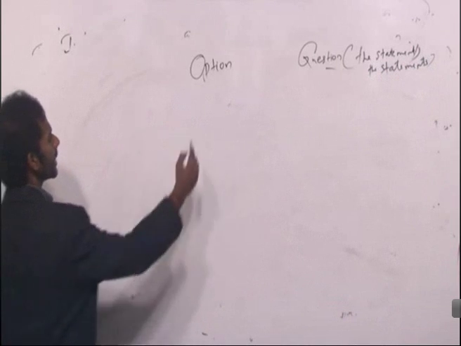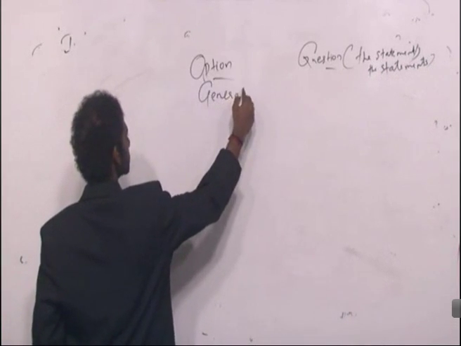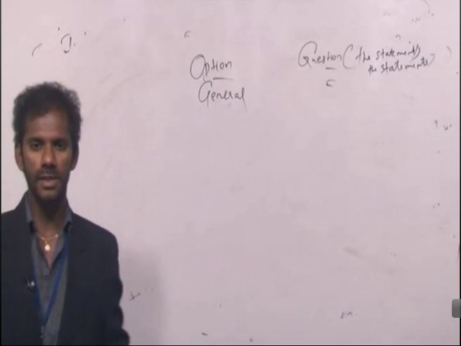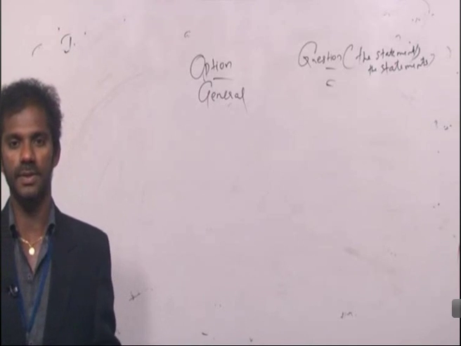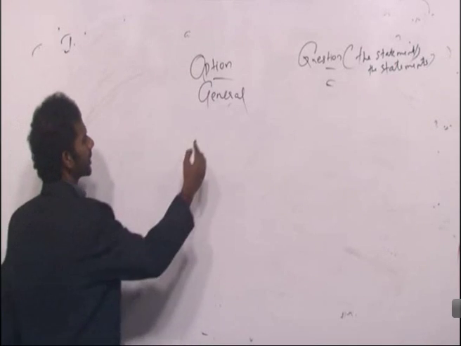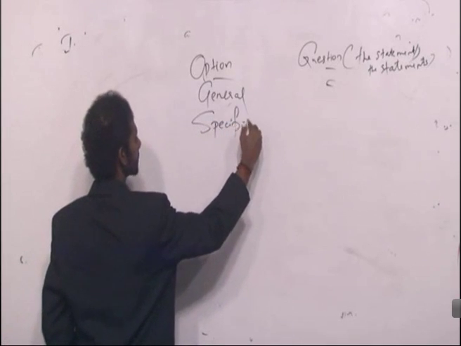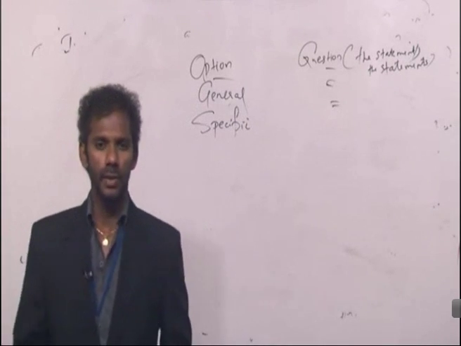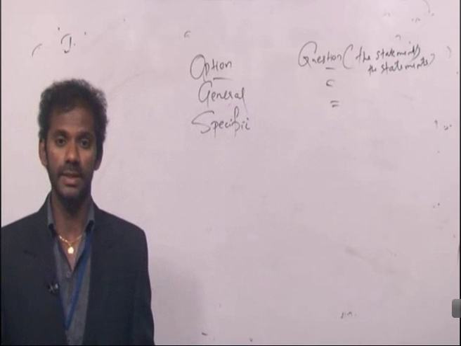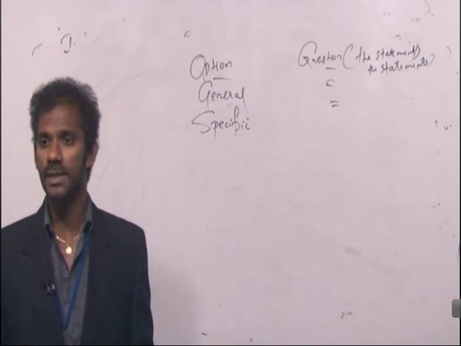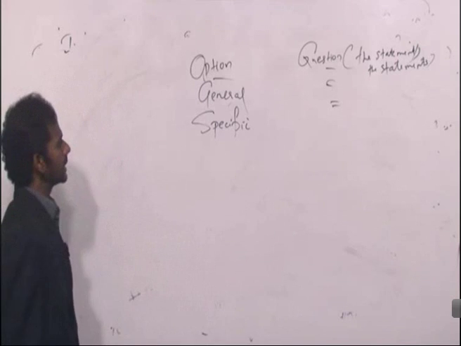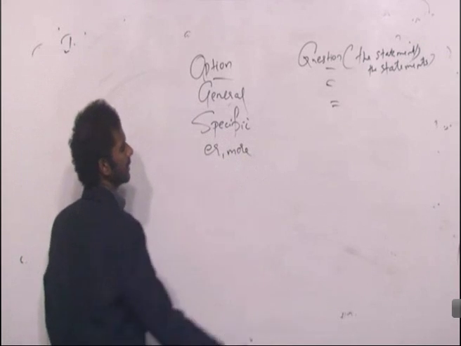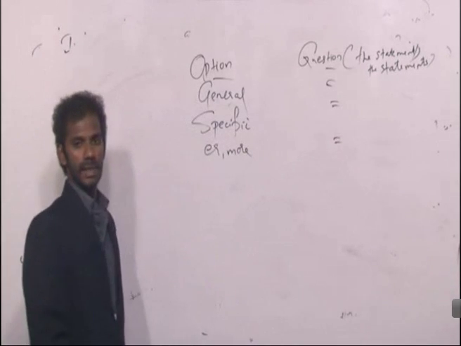If what is there in the option is general, what is there in the question also must be general. Similarly, if what is there in the option is specific, what is there in the question also must be specific. I told you it can never be general and specific or specific and general. It should be general and general or specific and specific. Clear? Similarly, if there is a comparative degree adjective in the option, there must be a comparative degree adjective in the question.